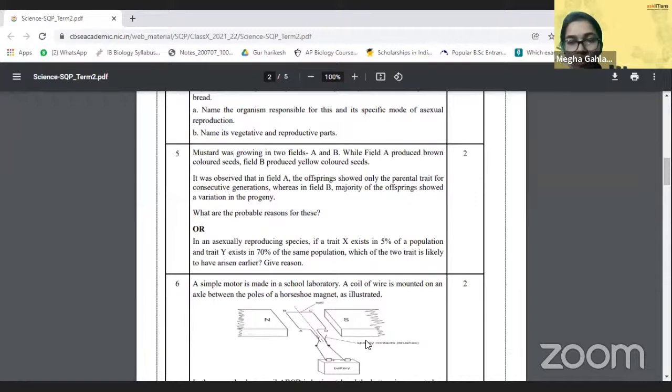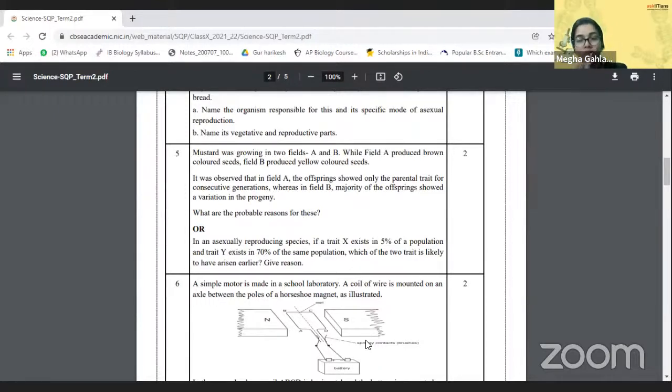So mustard was growing in 2 fields, A and B. While field A produced brown colored seeds, field B produced yellow colored seeds. It was observed that in field A, the offspring showed only parental traits for consecutive generations.